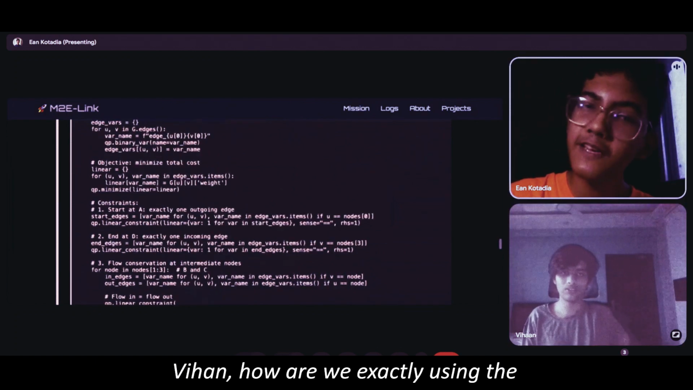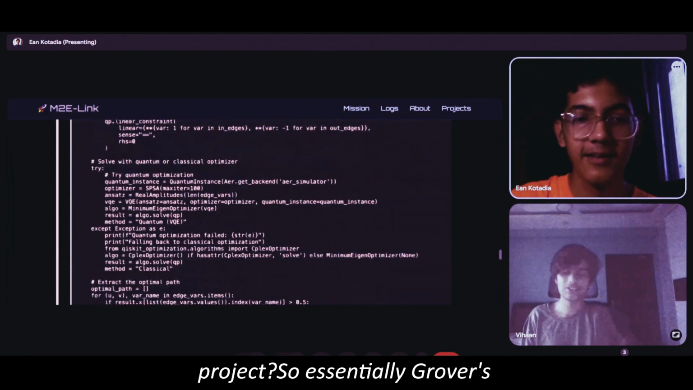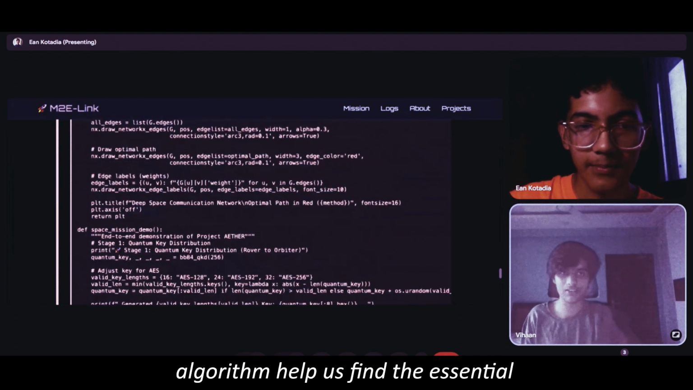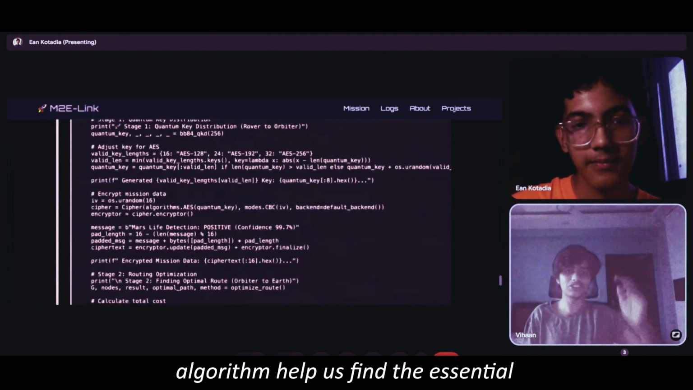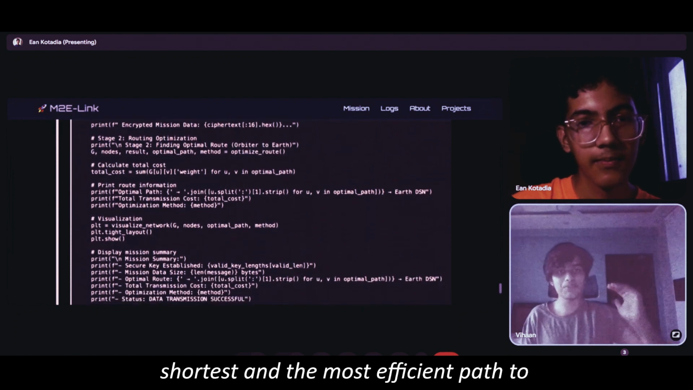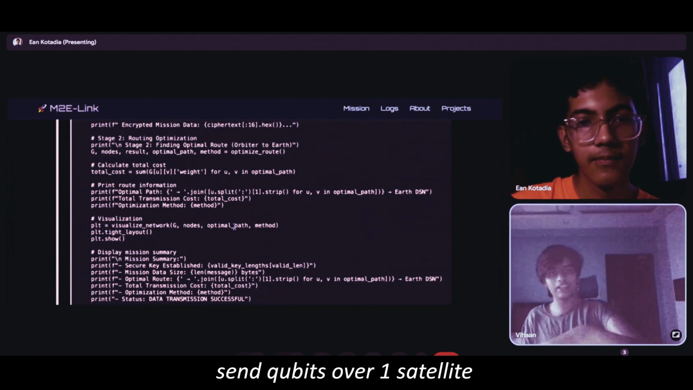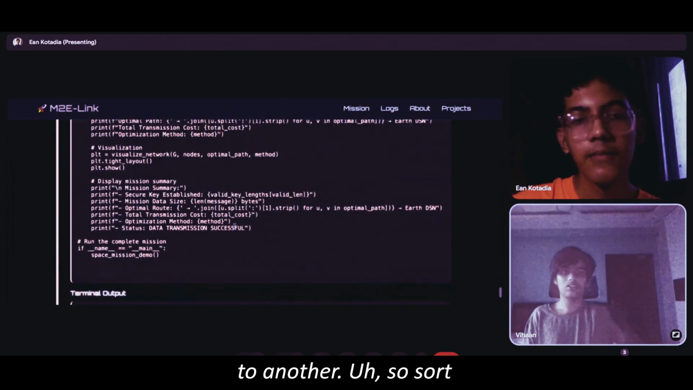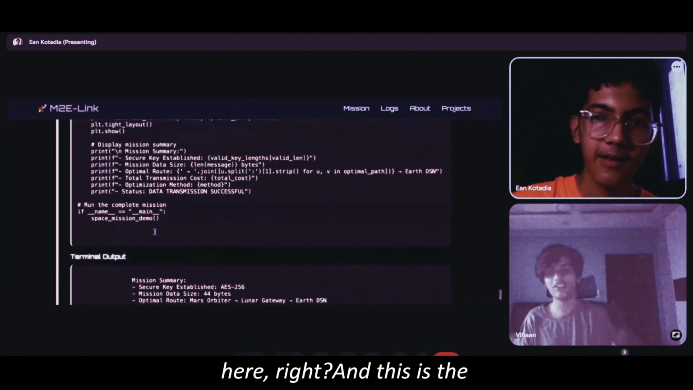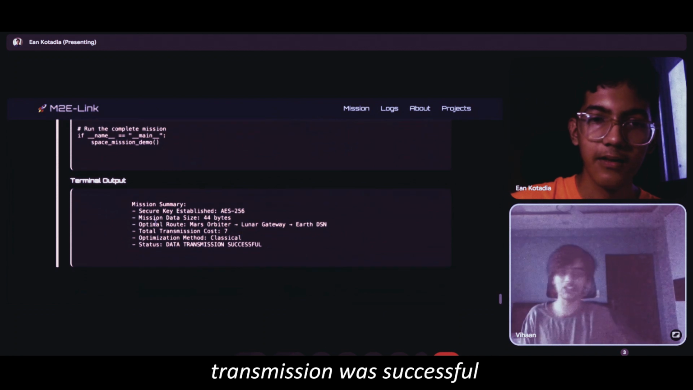So Vihaan, how are we exactly using Grover's algorithm to help us in this project? So essentially, Grover's algorithm and also Dijkstra's algorithm help us find the shortest and the most efficient path to send qubits from one satellite to another. So sort of this route optimization which I see here. Right. And this is the terminal output. As you can see, our data transmission was successful.